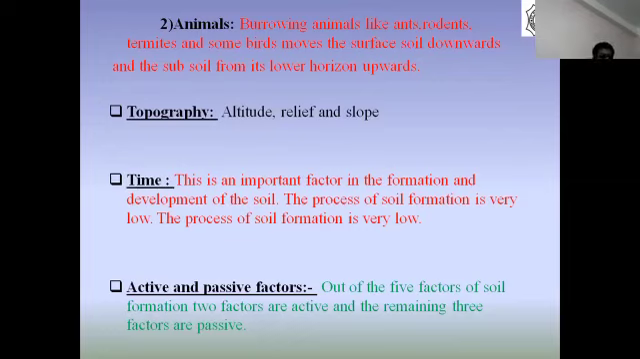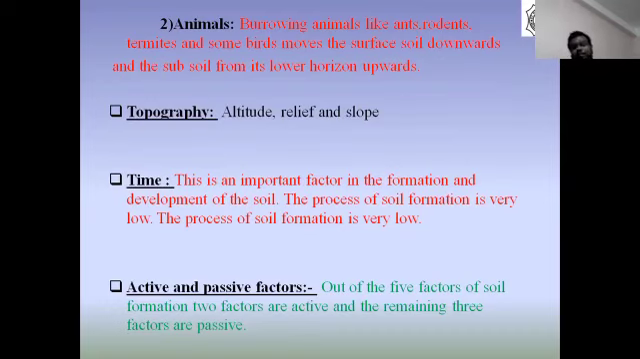Now, there are 2 types of factors of soil formation: active and passive factors. Out of the 5 factors that we have studied, that is bedrock or parent material, climate, vegetation, topography, and time, 2 factors are called active factors, whereas the remaining 3 factors are called passive factors. Now let us see which are active and which are passive factors.